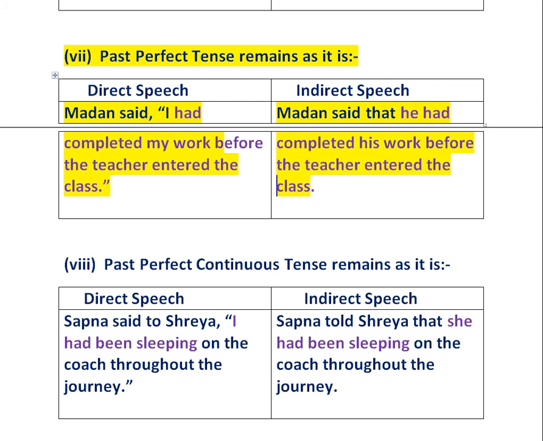Here I had completed my work changed into he had completed his work. So since I had completed my work using past perfect tense, it did not change in the indirect speech also. So past perfect tense remains as it is, it does not change.